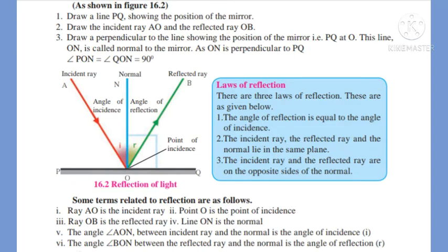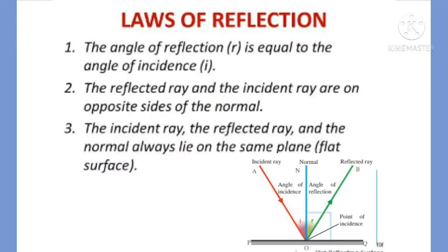Now, laws of reflection. There are 3 laws of reflection. They are as follows. First one, the angle of reflection is equal to the angle of incidence, that is angle i is equal to angle r. Next, the incident ray, the reflected ray and the normal, they all lie in the same plane. Third one, the incident ray and the reflected ray are on the opposite sides of the normal. These are the 3 laws of reflection.